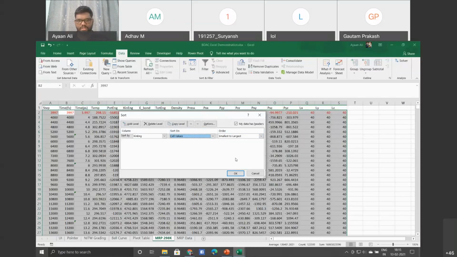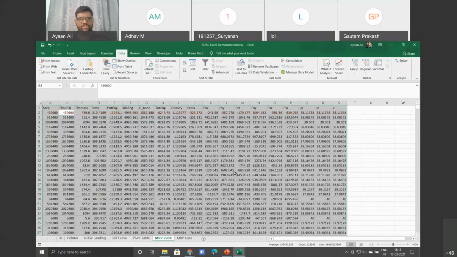Now if I just take largest to smallest, it will sort my data accordingly. Now see, time step has completely changed. And this is based on my total energy, largest to smallest.